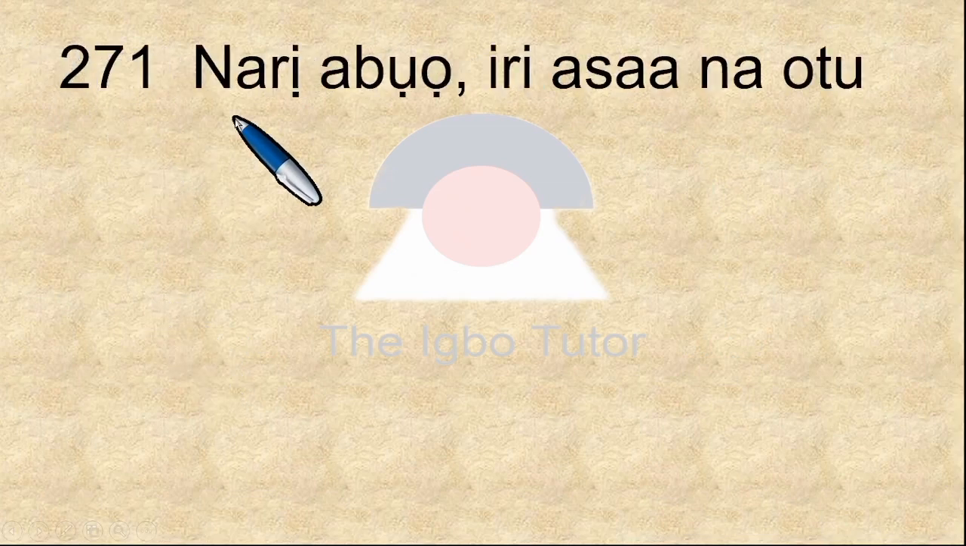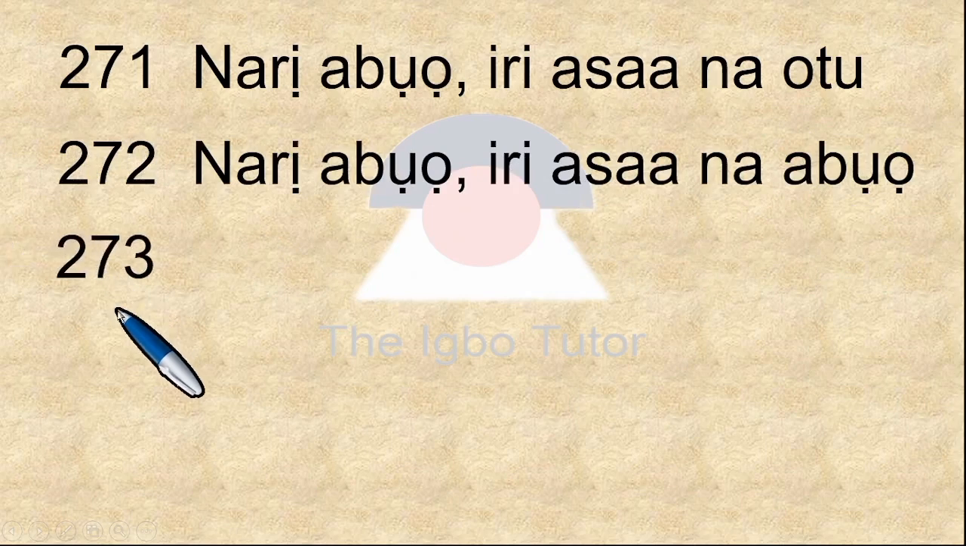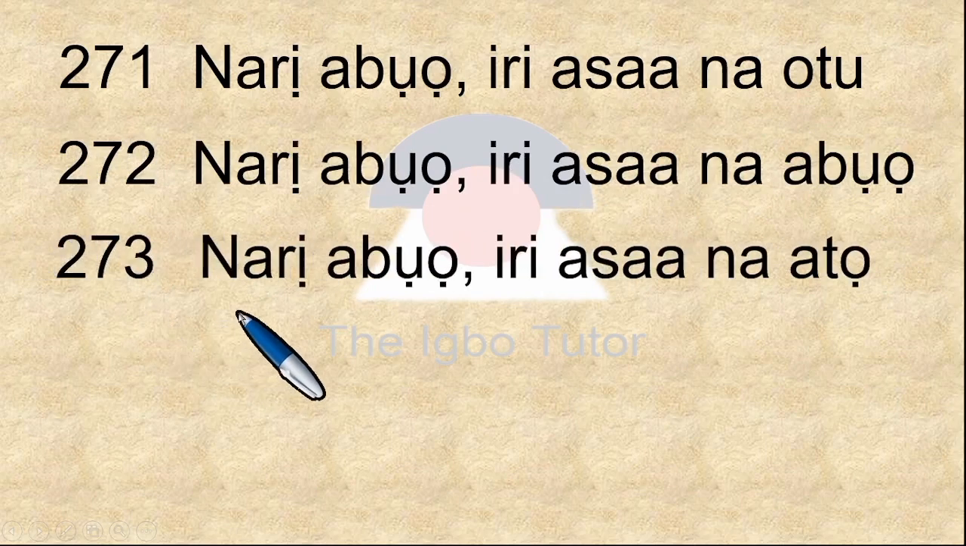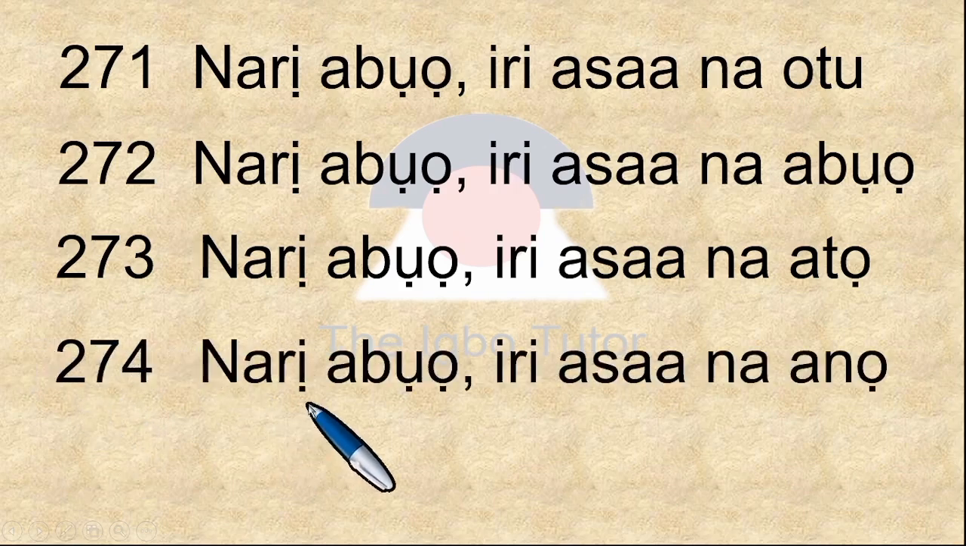271, we have narị abụọ iri asaa na otu. 272 is narị abụọ iri asaa na abụọ. I leave you with this, you can run, I guess so. 273, narị abụọ iri asaa na atọ. You can complete the rest if I leave you at this point. 274 is narị abụọ iri asaa na anọ.